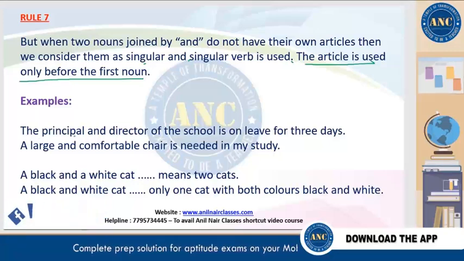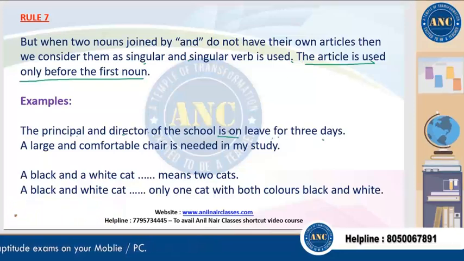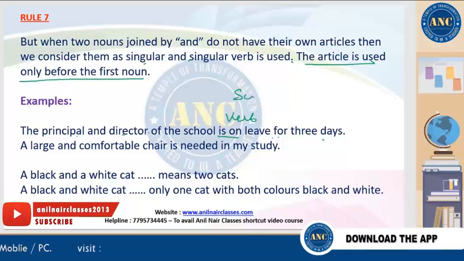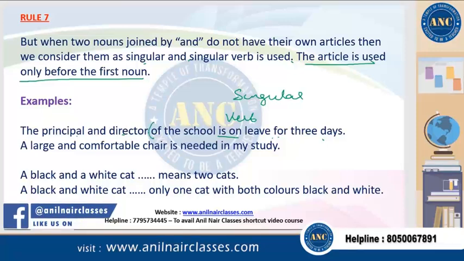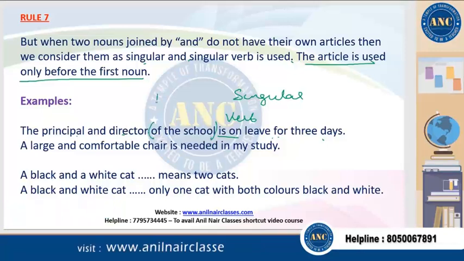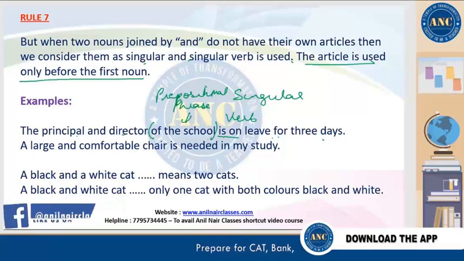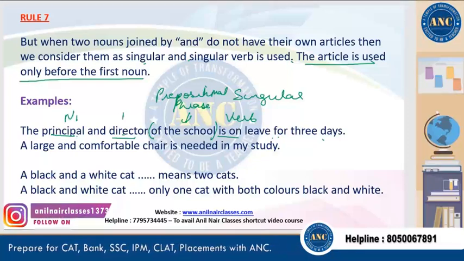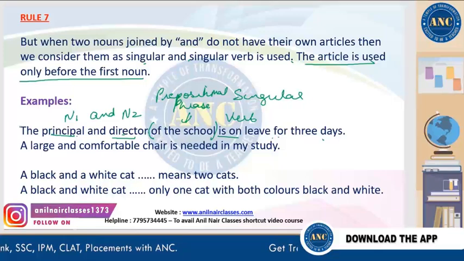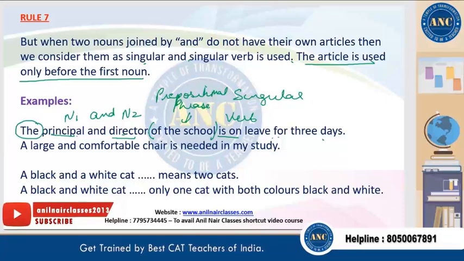Let's see the example. The principal and the director of the school is on leave for 3 days. So is the verb, which is the singular verb, right? So who's on leave for 3 days? Of the school is our prepositional phrase. Let's mark it as the prepositional phrase. From this phrase, we will definitely not get the subject. So who is on leave? The principal and director. So this is noun 1, this is noun 2, and is there. But there is only one article before the first noun. In this case, we are not referring to two different people.